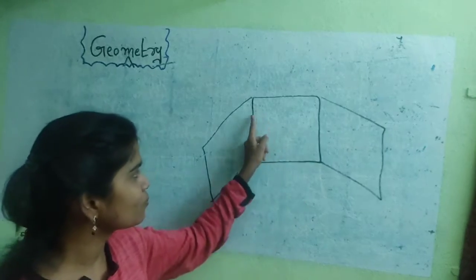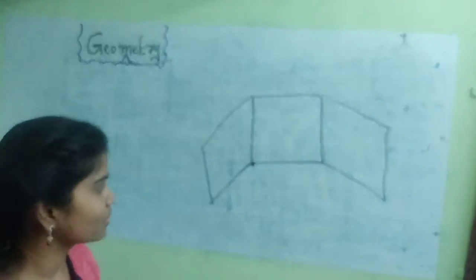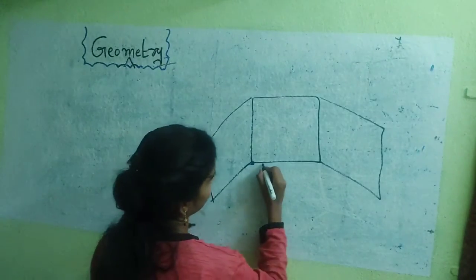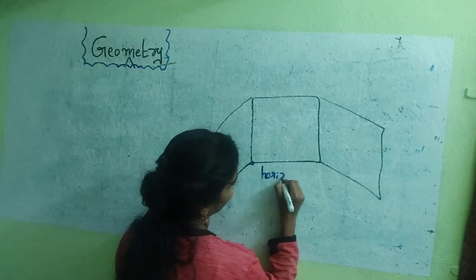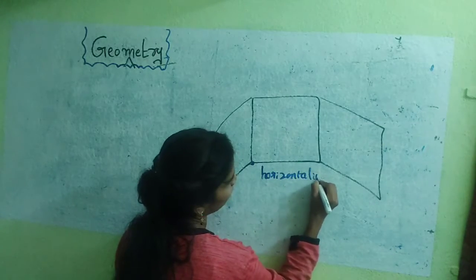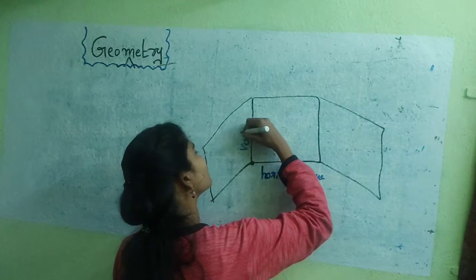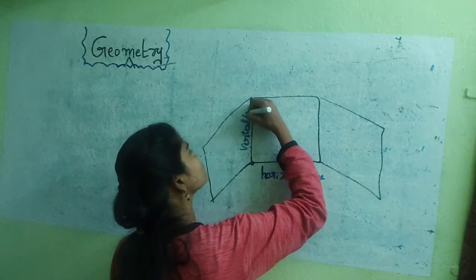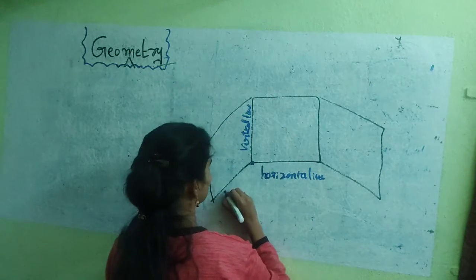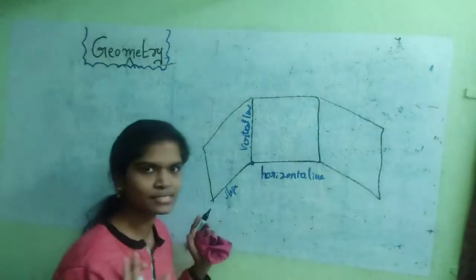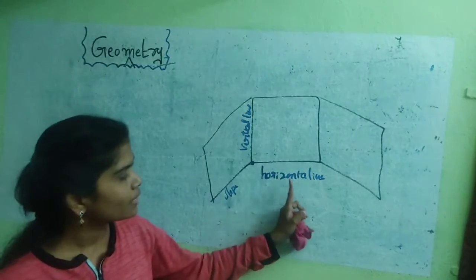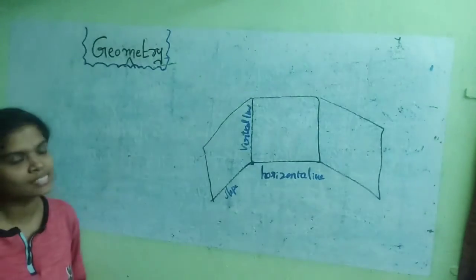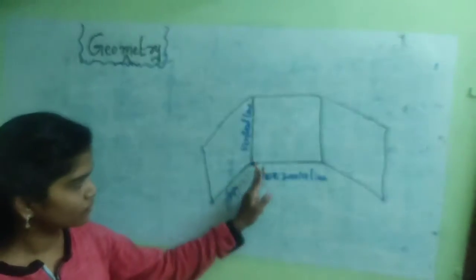This is the horizontal, vertical, and width line, and the slope line. You can write the representation like this. These are the 3 lines observed.